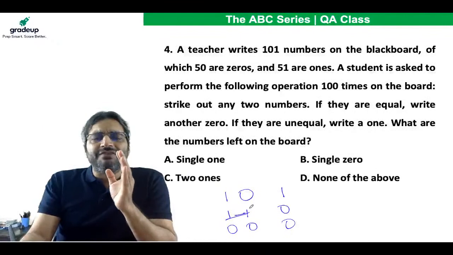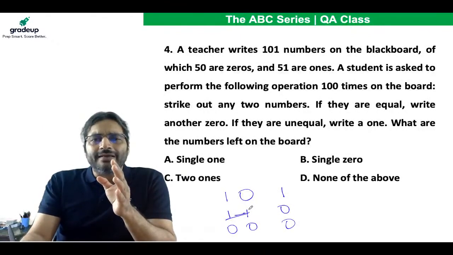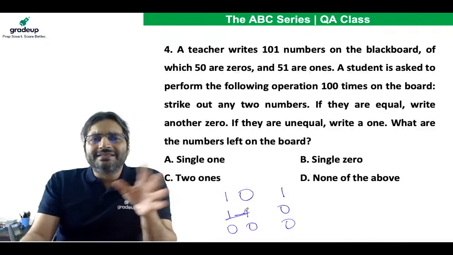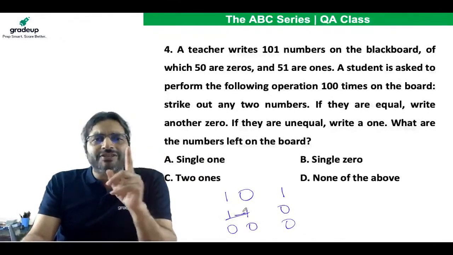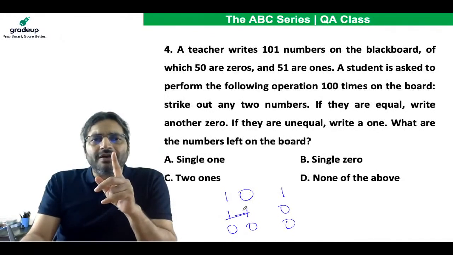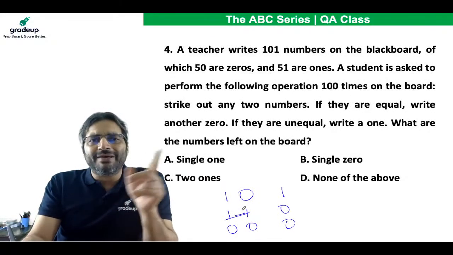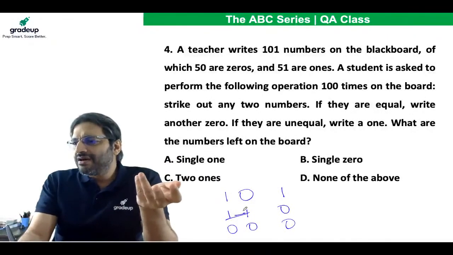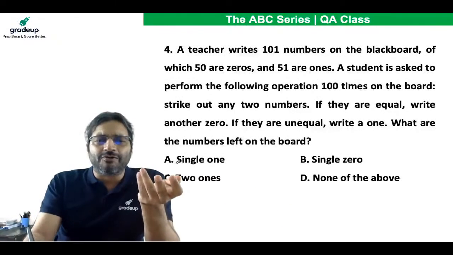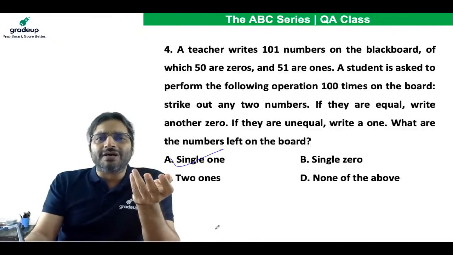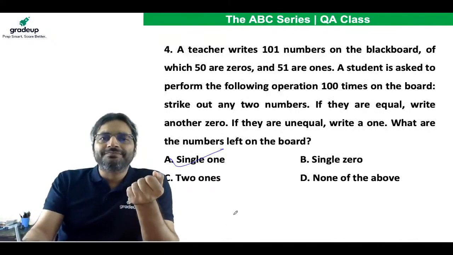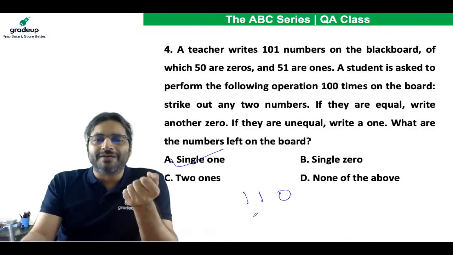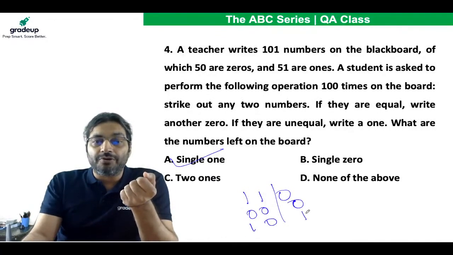So you have 51 ones, and how many zeros? 50 zeros. So forget zeros. This entire operation will ultimately leave you with 1. Why? Because an even number of ones will all be eliminated. So that is one of the ways of looking at it: you consider the operation to be of subtraction, because when you remove 1 and 1, you put back 0. When you remove 0 and 0, you put back 0. When you remove 1 and 0, you put back 1.